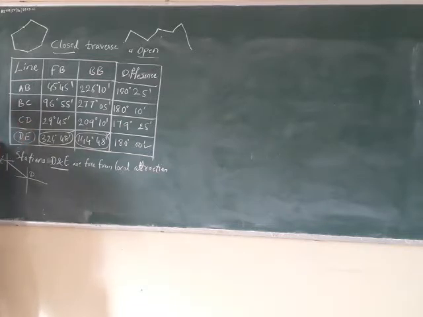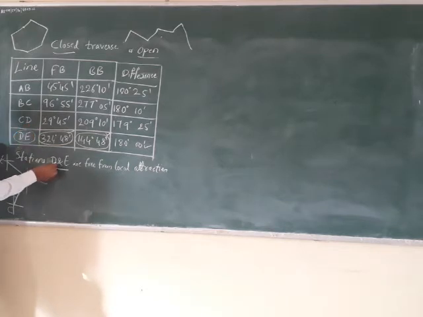CD is one line, isn't it? So CD, if you have to just mark CD, 29 degree 45 minutes. So C to D, okay, somewhere like this. This is what C is, and this is this 29 degree 45 minutes. So fore bearing of CD is measured from C, back bearing of CD is measured from D.